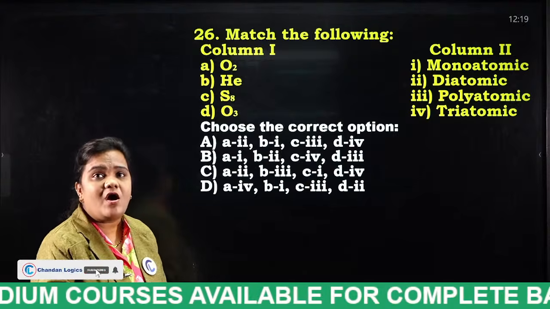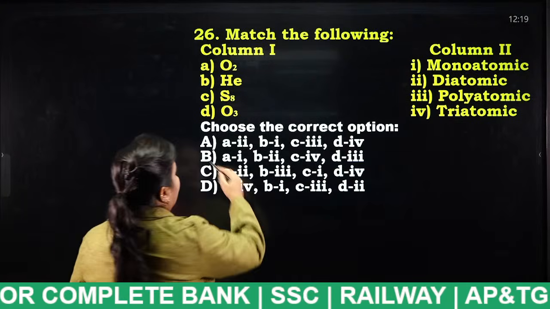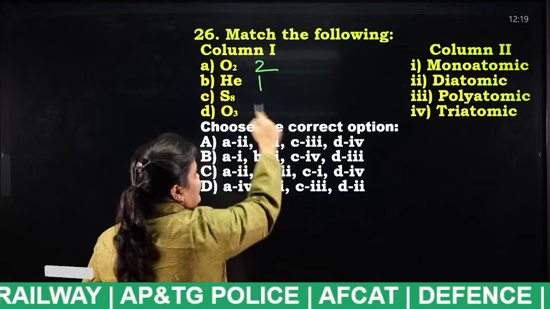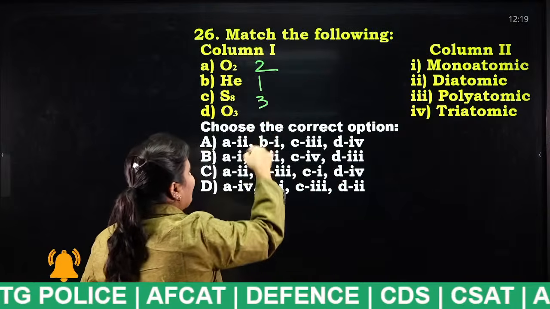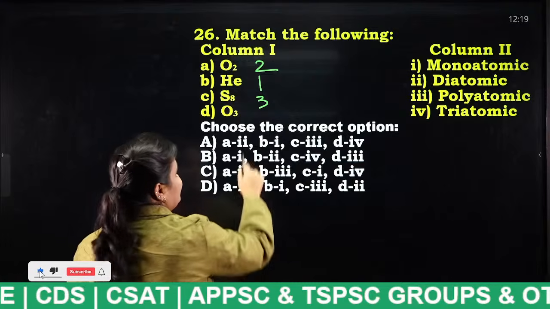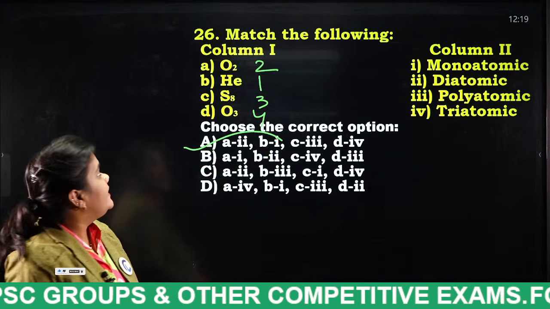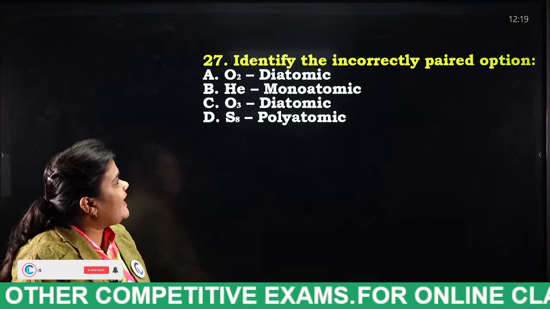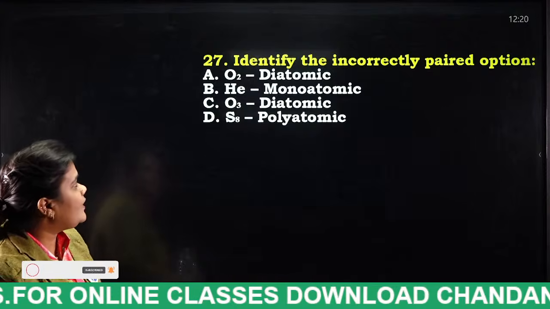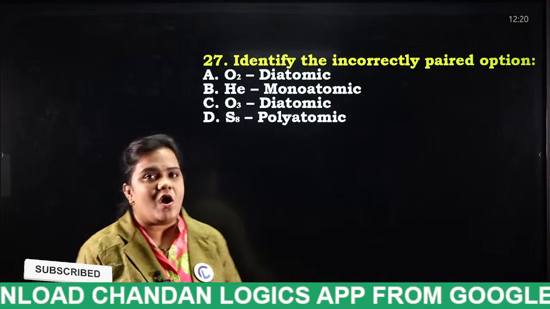So the oxygen molecule has an atomicity of 2. Helium has an atomicity of 1. Sulfur is polyatomic. If the atomicity is greater than 3, we call it polyatomic. Yeah, 2, 1, 3, 4. Very good. Next, identify the incorrectly paired option: oxygen diatomic, helium monatomic, ozone diatomic, sulfur polyatomic.